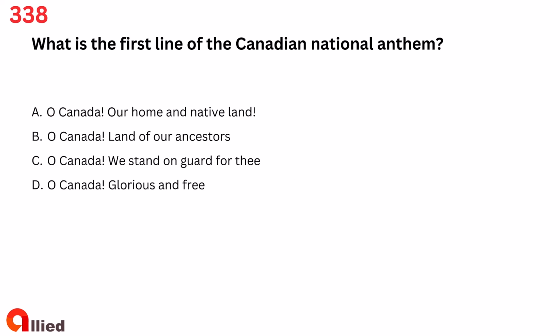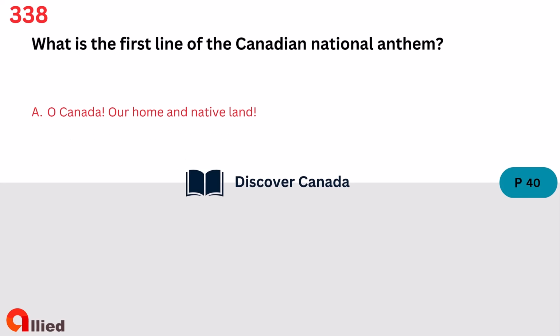Question 338. What is the first line of the Canadian National Anthem? A. O Canada, our home and native land. B. O Canada, land of our ancestors. C. O Canada, we stand on guard for thee. D. O Canada, glorious and free. The answer is A. O Canada, our home and native land.